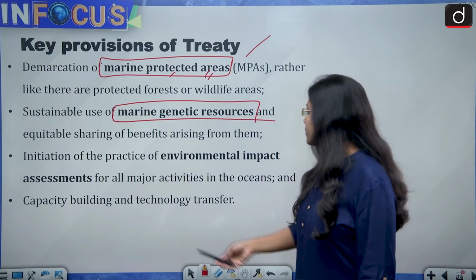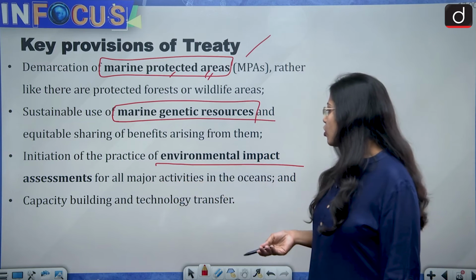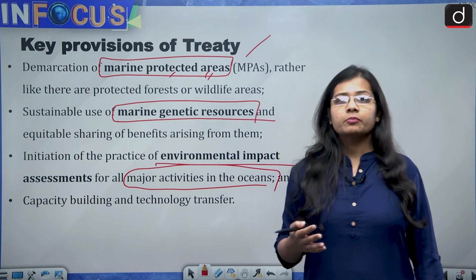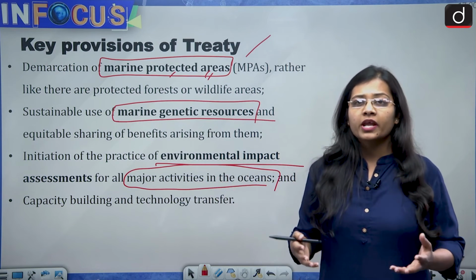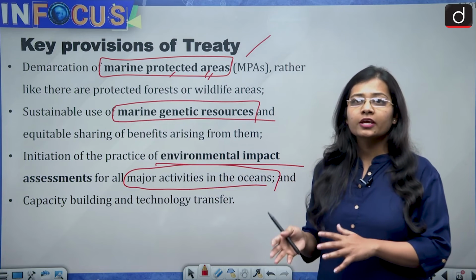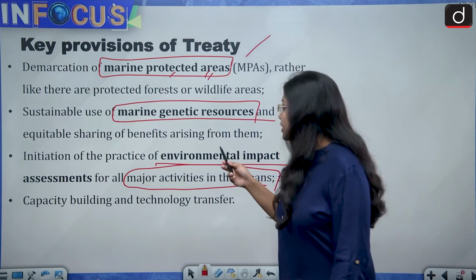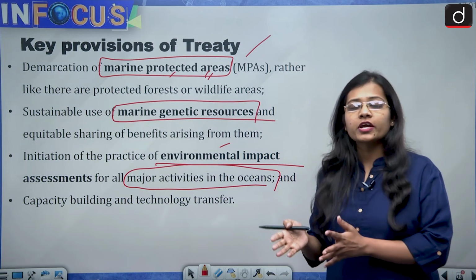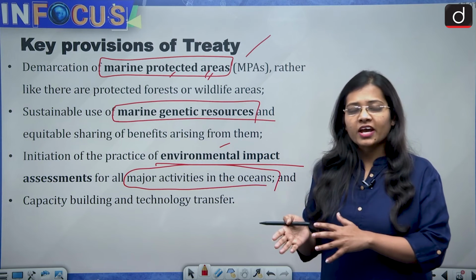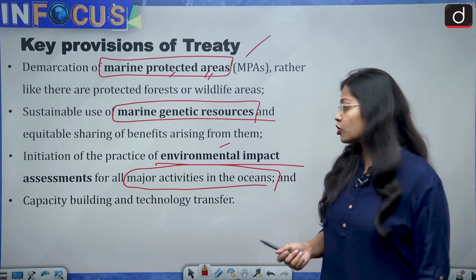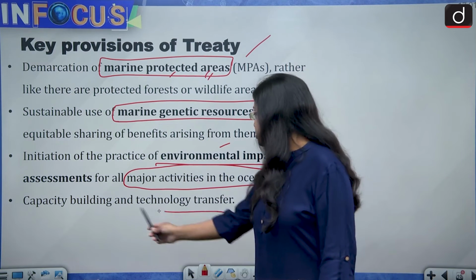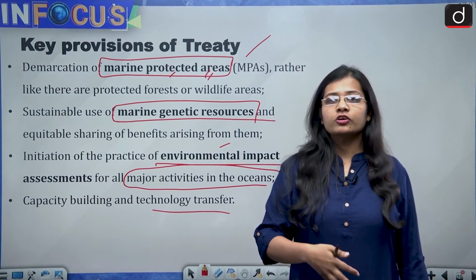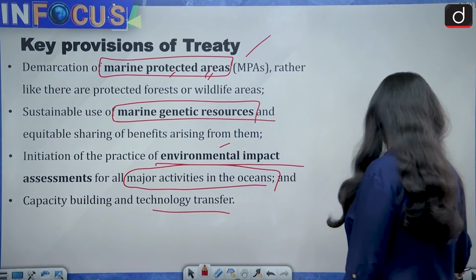Then initiation of the practice of environmental impact assessment for all major activities in the oceans. Whatever activities are being done in the high seas, be it human activities, oiling, fishing, or drilling, an environmental impact assessment has to be done to see what impact it is going to have on the environment. If any negative impact is found, then those activities should be stopped. Then last is capacity building and technology transfer, so that in the coming times, majority of the things can be taken care of easily.